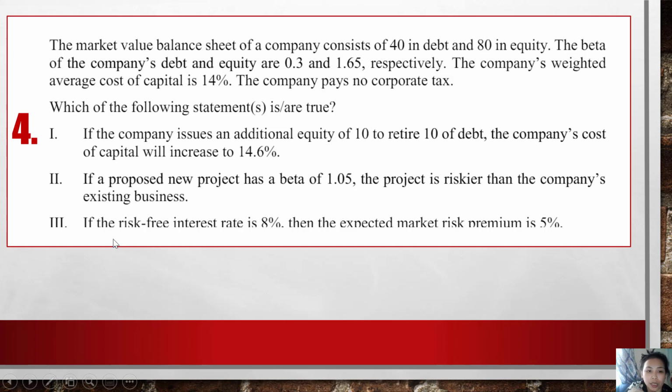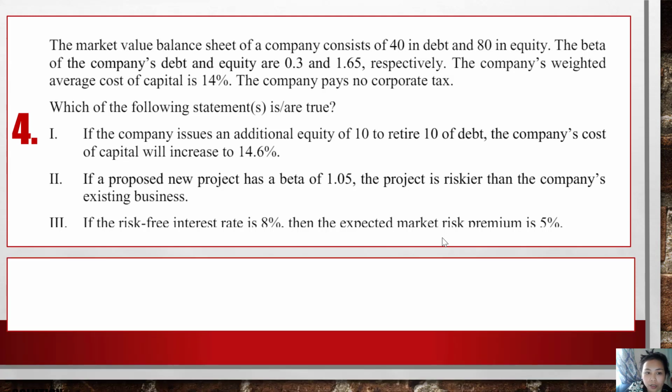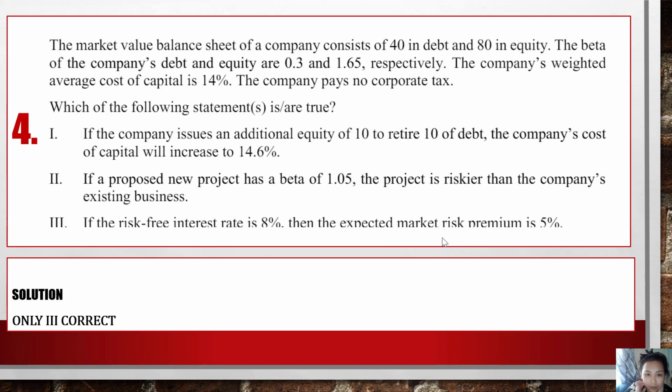Now for number 3, if the risk-free interest rate is 8%, then the expected market risk premium is 5%. This is correct. The risk-free interest rate is 8%, that means R F is 8%.